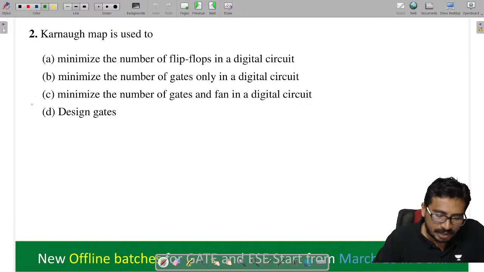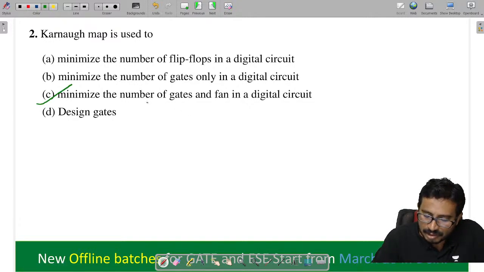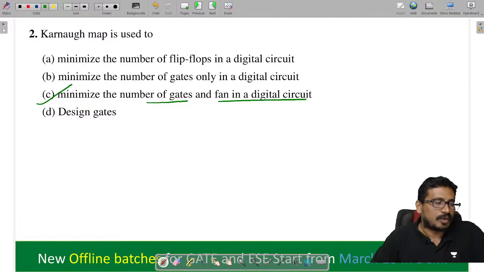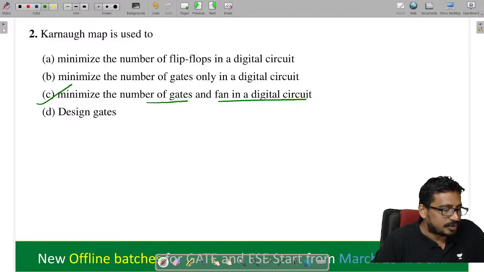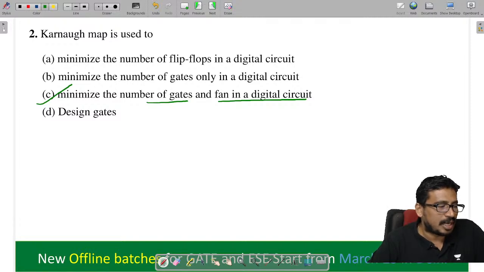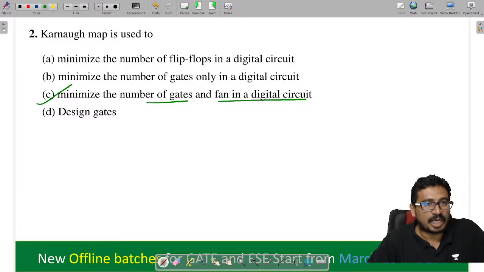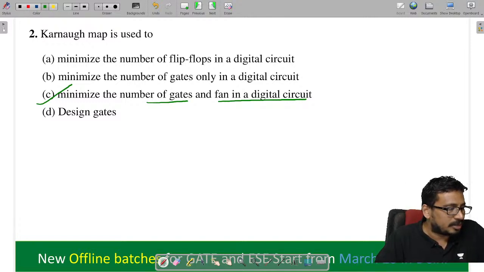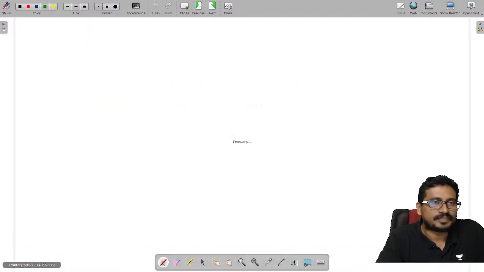So what is the purpose of K-map? Minimize the number of gates and fanning also. Not only the number of gates, fanning also. What does fanning mean? The number of inputs to a logic gate is called fanning. The fanning must be as minimum as possible. Right? So not option B, option C is correct. So not only the number of gates, we should reduce the number of inputs to the gate also. Fine. Next.